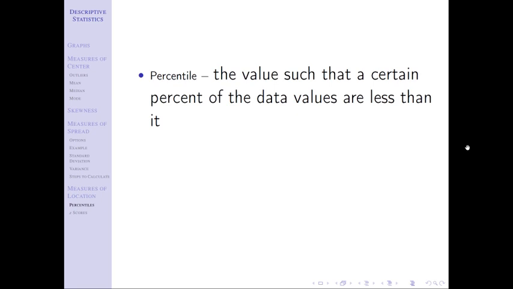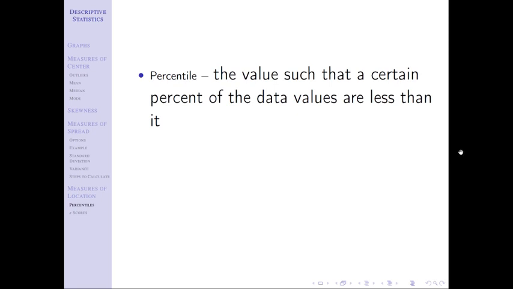And so if you were in the 57th percentile, what that means is that 57% of people were less than you in that score. If you're the 83rd percentile, that means 83% of people were less than that score. And so a percentile is just a value that says that's the percentage of scores or people or tree heights, again, whatever it may be, that's less than that, to the left of it if we were to draw it out on a picture.